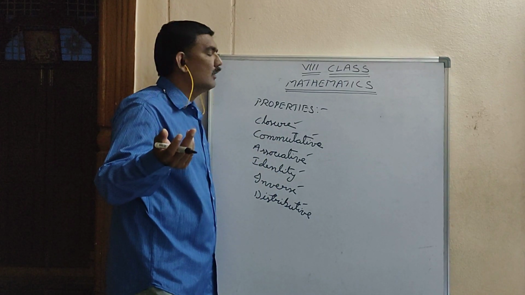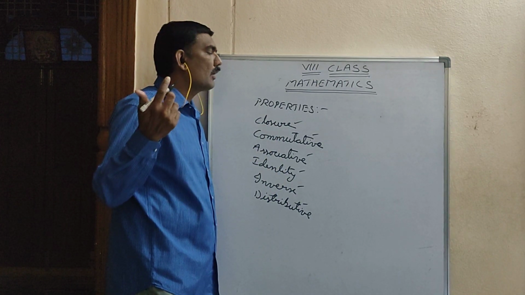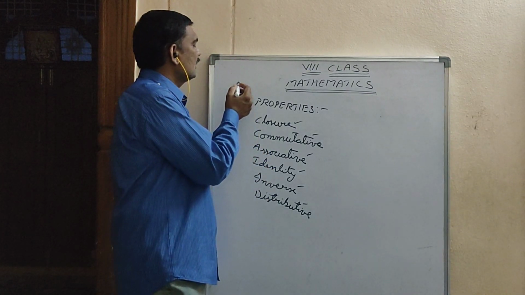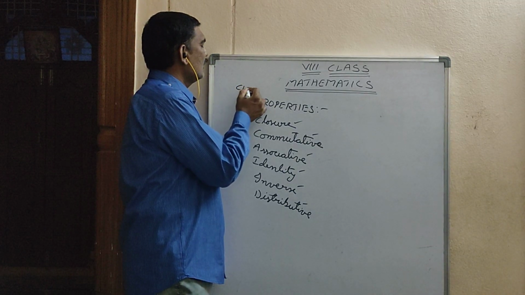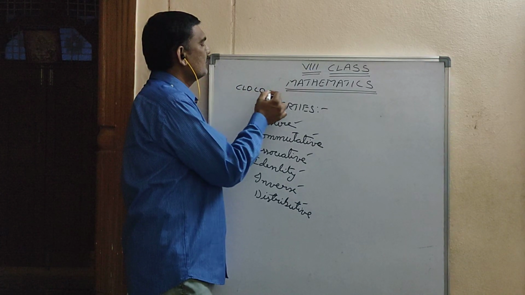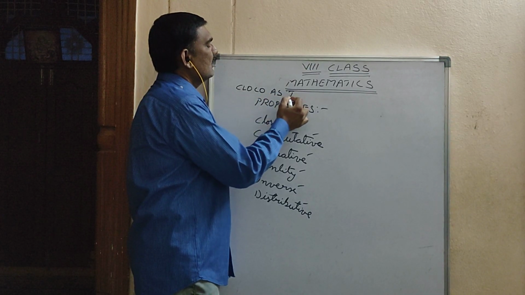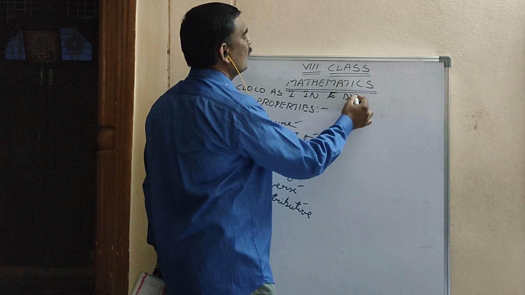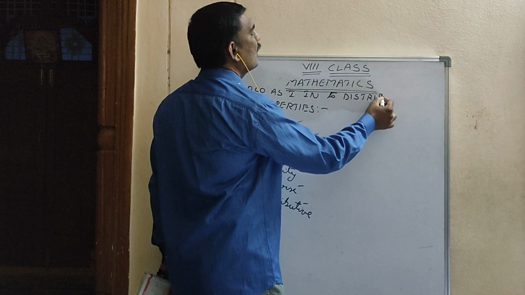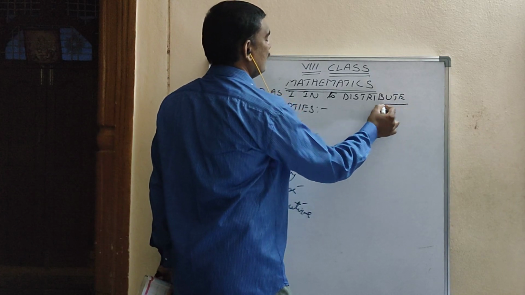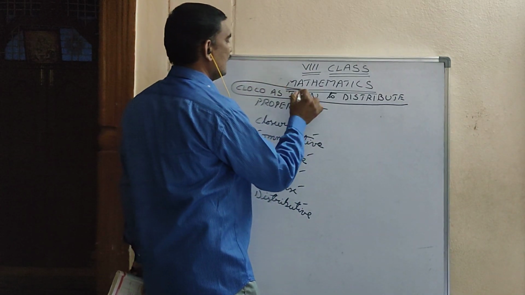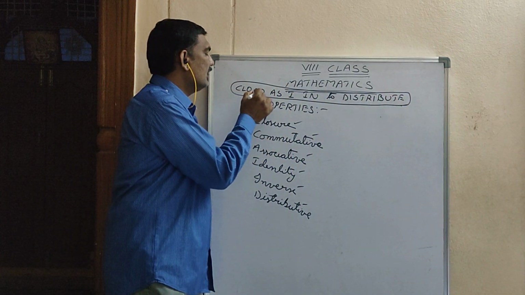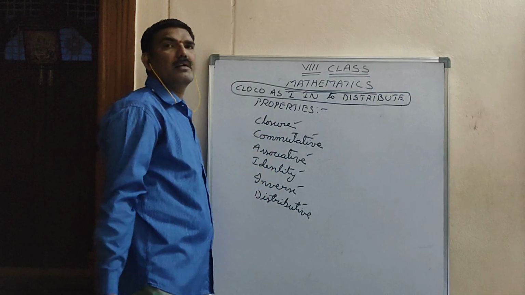Being a student, how you have to remember all the properties in a sequence wise? So I'll give one sentence here. Cloco as I into distribute. Just this sentence, if you remember, in this sentence all properties will be there.